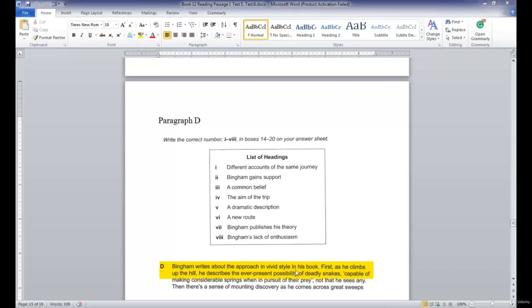All right, look at this sentence. Bingham writes about the approach in vivid style in his book. Right? If I only use the topic sentence, what is this topic sentence about? The topic sentence tells you what the whole paragraph is about. Right? You really only need one sentence. Bingham writes about the approach in vivid style in his book. That means the whole paragraph is about his vivid style. What answer choice matches vivid style?